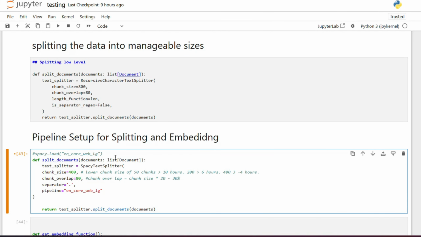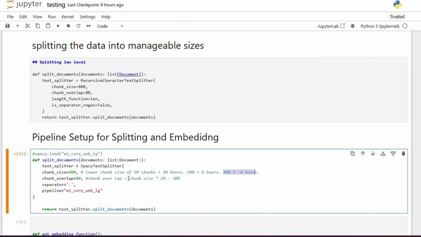So I tested on a few things. The first one was around 50 chunk size. That took over 10 hours, so it took too long, but I think maybe it'll have better reliability. Then I tested 200. It took over 6 hours. So now I just tested the current one, which is 400, which is around 3 to 4 hours, which is kind of optimum in my opinion.